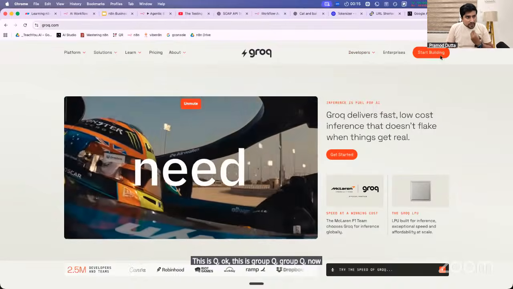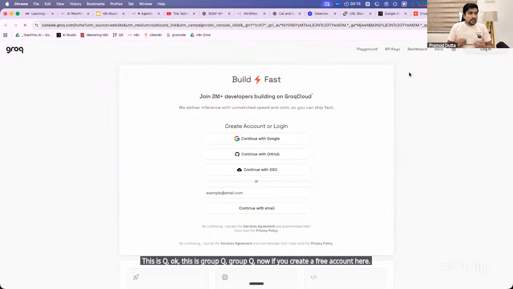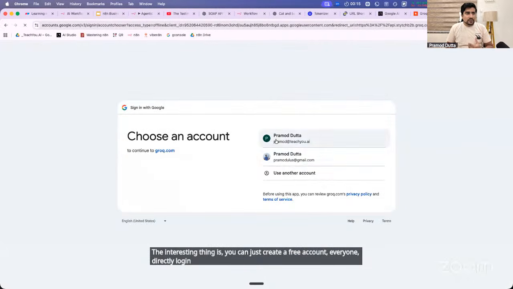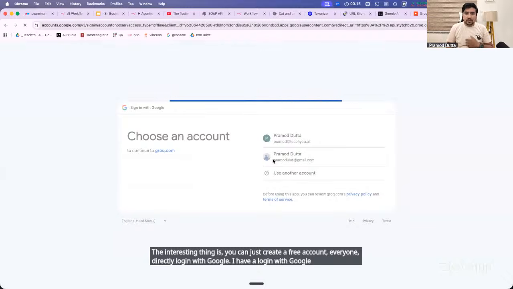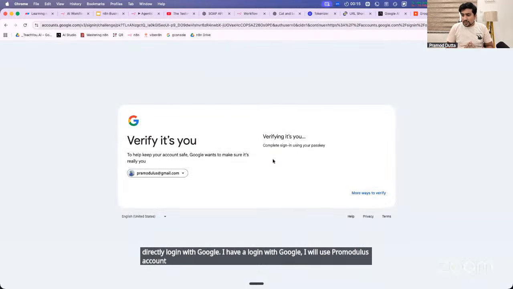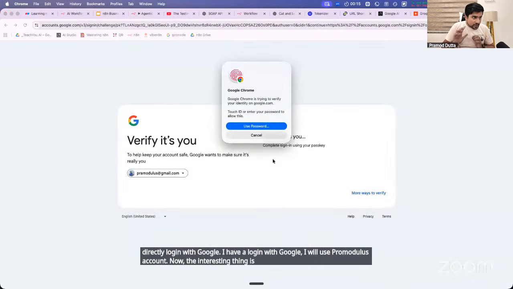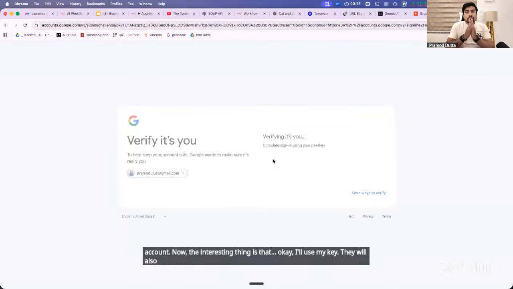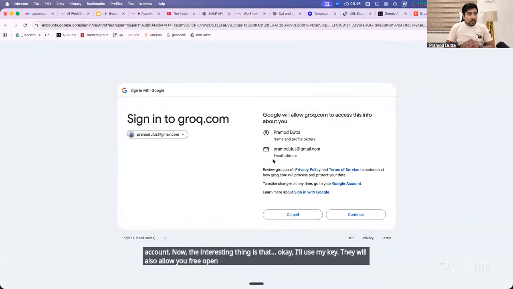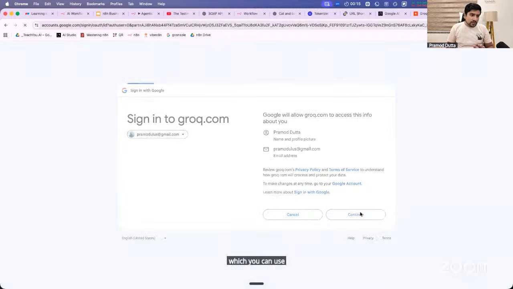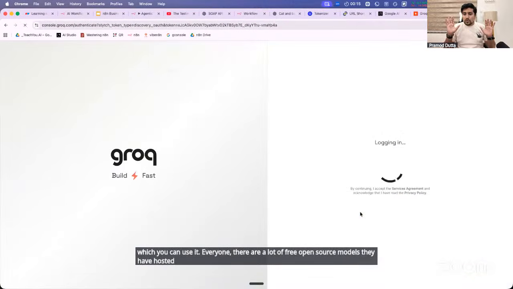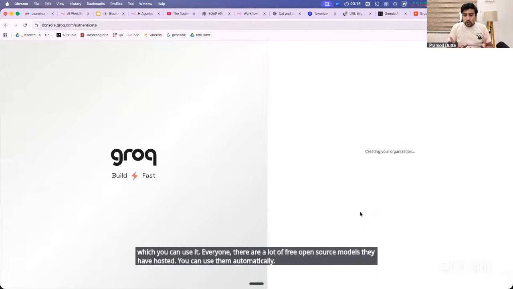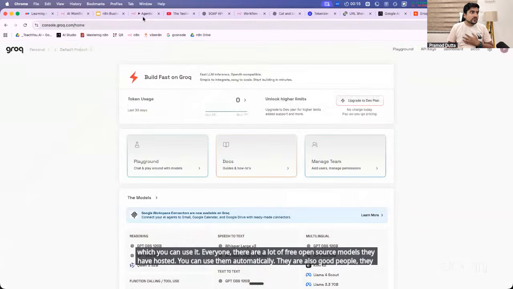Now, if you create a free account here, the interesting thing is you can directly log in with Google. I have a login with Google. I will use my Promodulus account. Now, the interesting thing is that I'll use my key. They will also allow you to use free open source models. Everyone, there are a lot of free open source models they have hosted. You can use them automatically. Okay? They are also good people. They also provide you different types of LLMs.